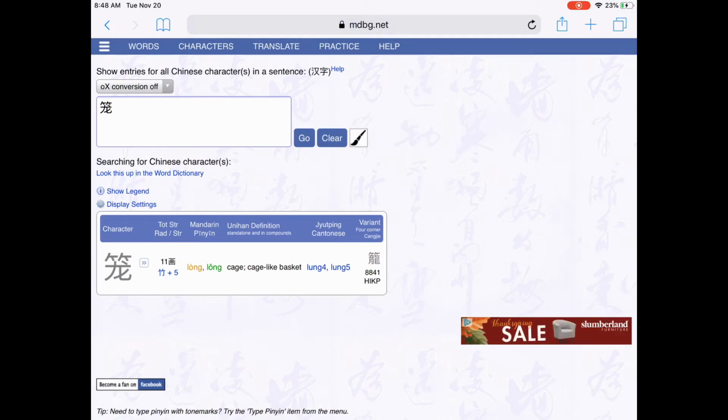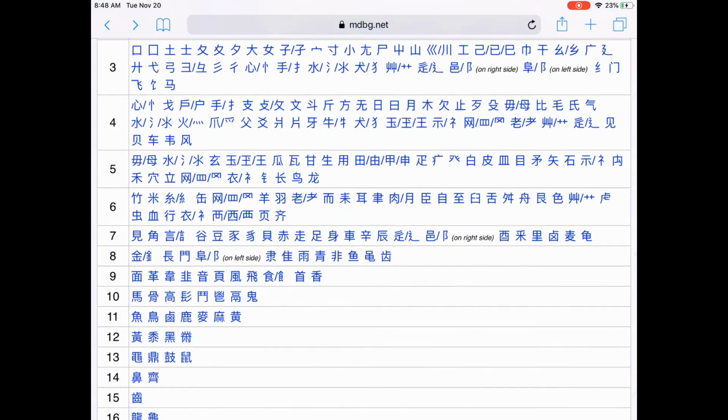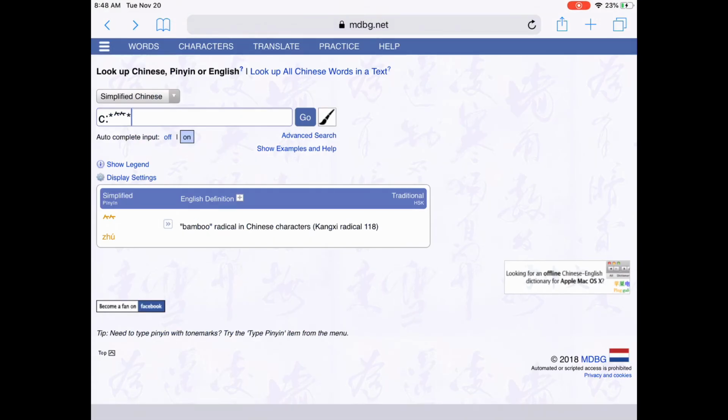and here you can find that this means cage or cage-like basket. So we want to think, well, maybe the cage was made out of bamboo, and that's where it gets the meaning, that's where it gets the radical. Bamboo helps the meaning.